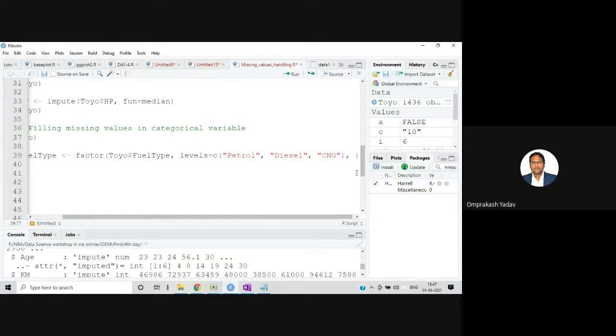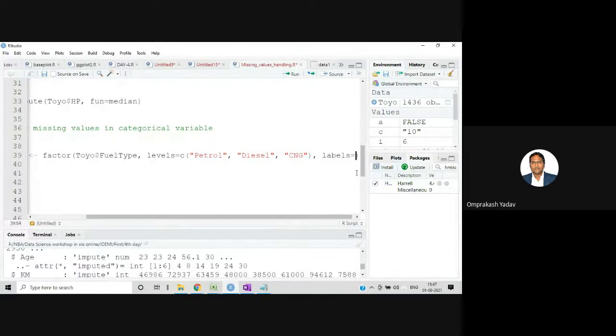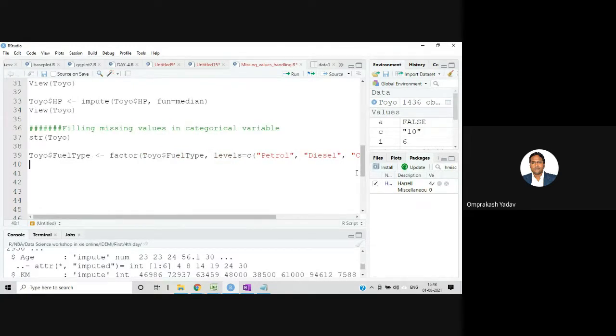What I want to do is give them labels like this. So labels I am giving, and this I am giving as 1, 2, and 3. Okay.